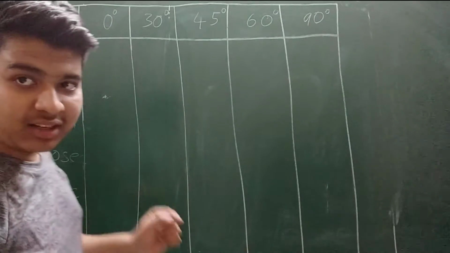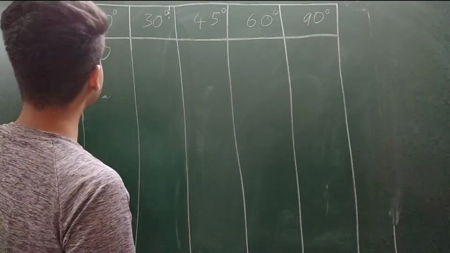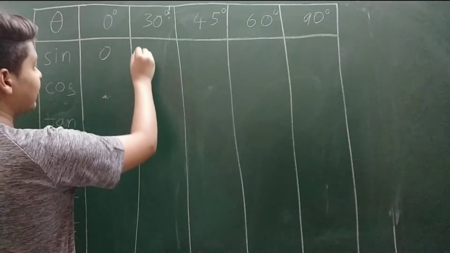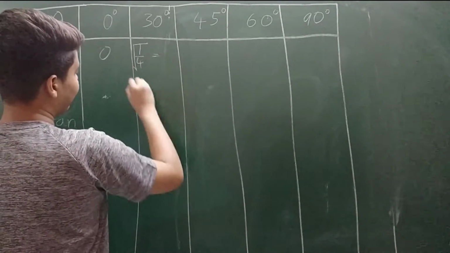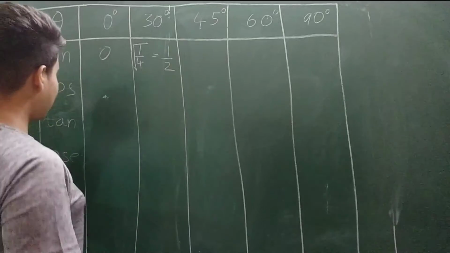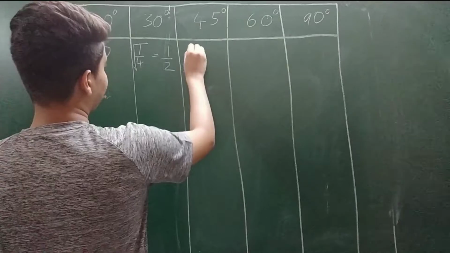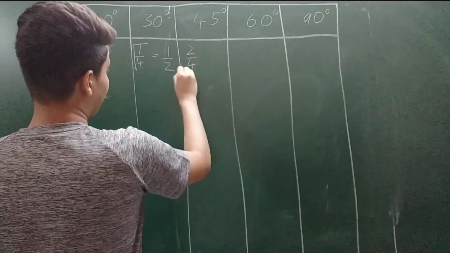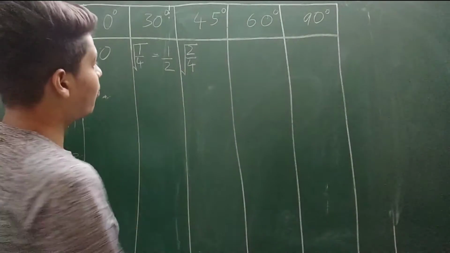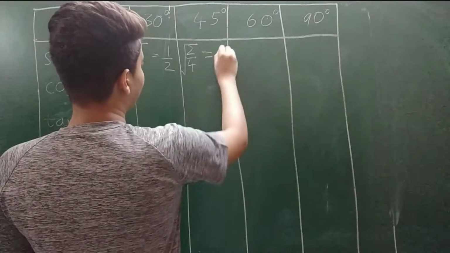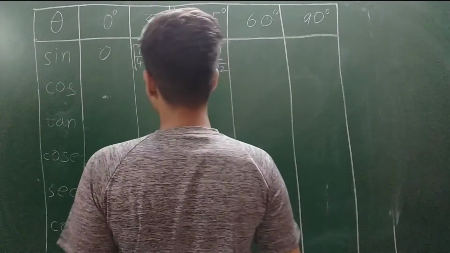The first angle of sine 0 degree, I will write it as 0. Second angle is sine 30 degree. Sine 30 degree, I will write it as 1 by 4 and place it under root, which gives 1 upon 2. So the final value of sine 30 degree is 1 upon 2. Then I have another angle sine 45 degree. I will write it as 2 by 4 and put it under root. 2 by 4 on cancelling gives 1 by 2, which when taken out of root gives 1 by root 2.